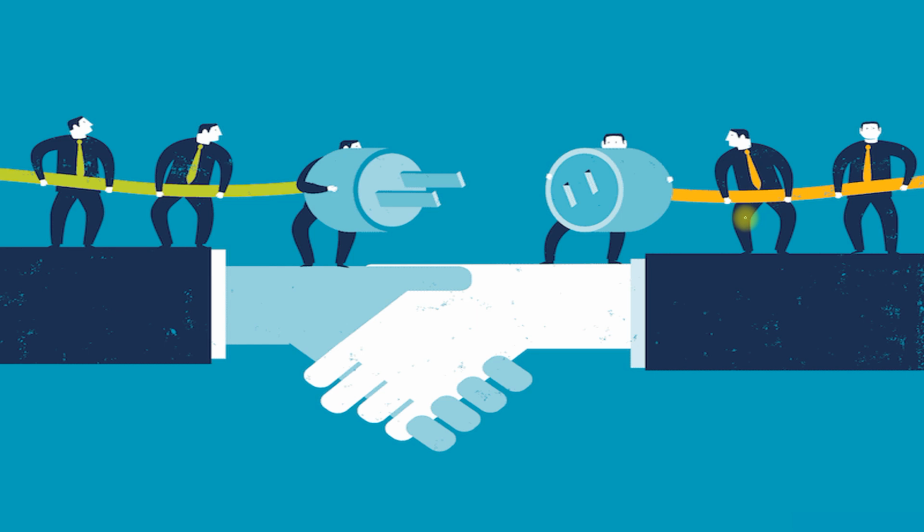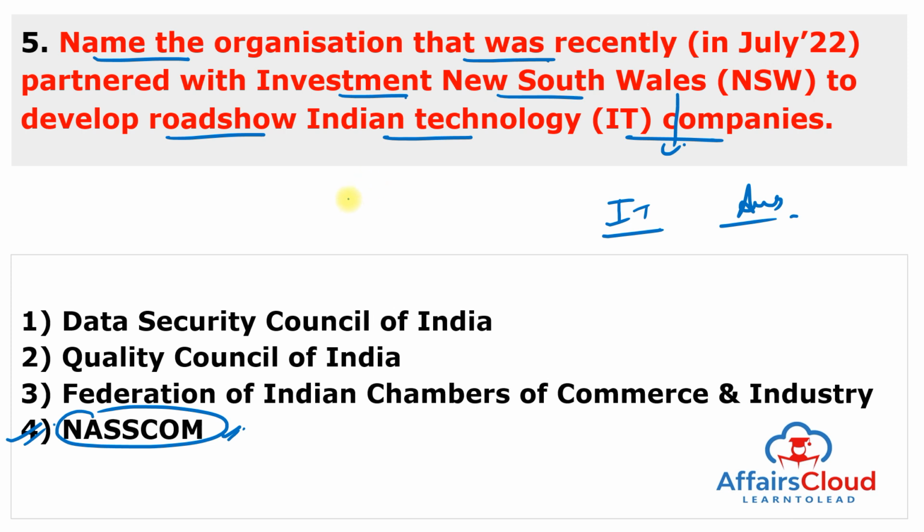And the roadshows, which will begin in Delhi, remember it will begin in Delhi, will promote New South Wales as a hub for serving the larger Australian market and highlight some of its advantages. And the roadshow in 6 locations will help spread knowledge of how to effectively launch and build a business. And it is primarily targeted at Indian technology small and medium sized enterprises.